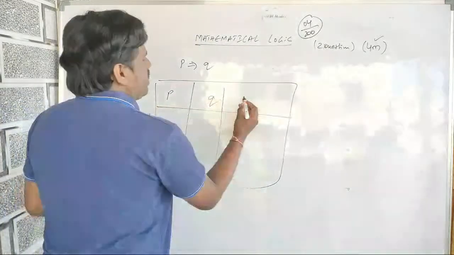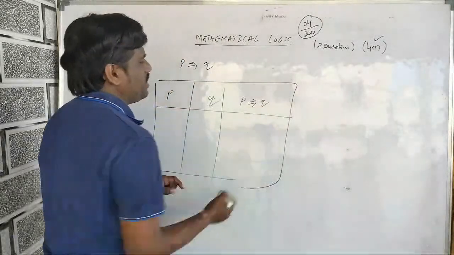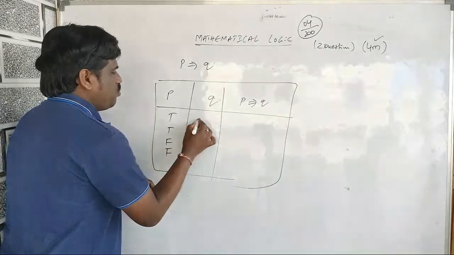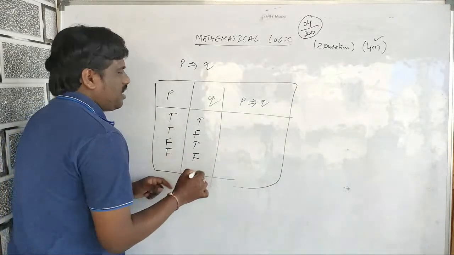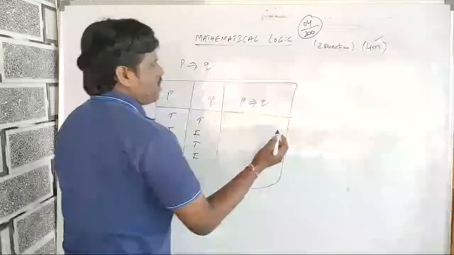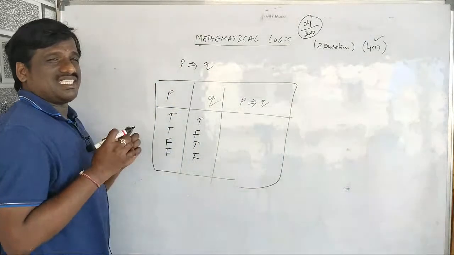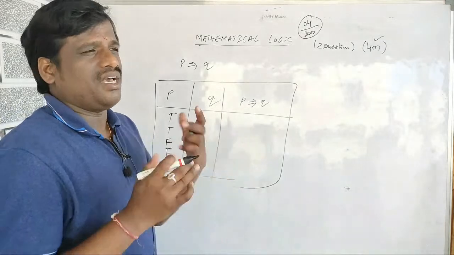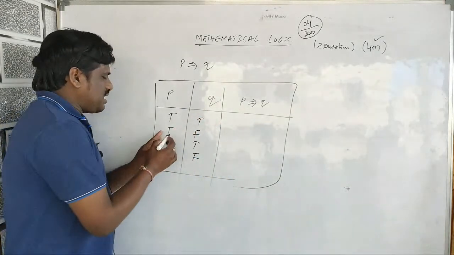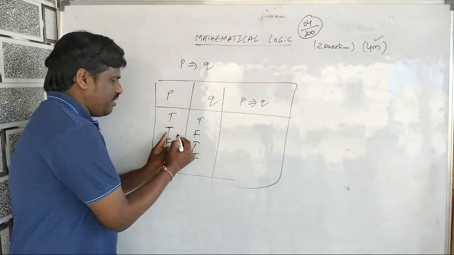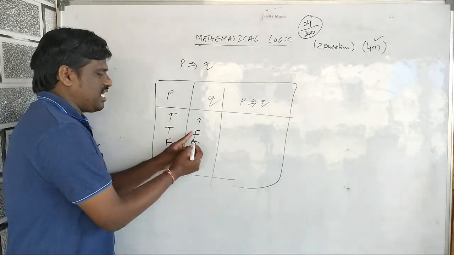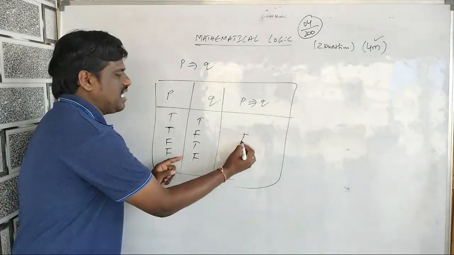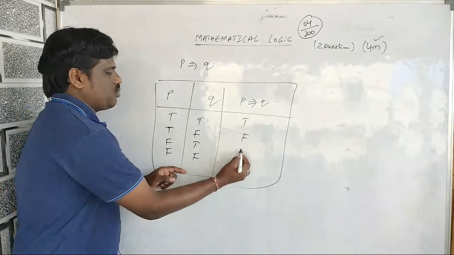So P implies Q. Here true, false, true, false. Now implies means what? It is conditional. You can say if this happens, then that happens, otherwise no. So whenever true implies false happens, then it is false. Remaining times it is true.